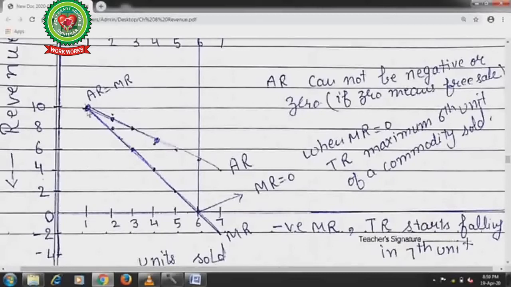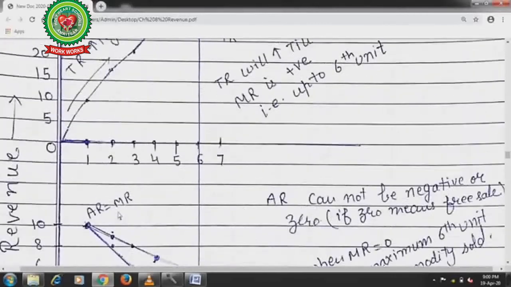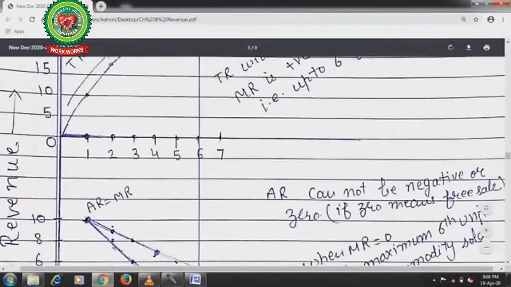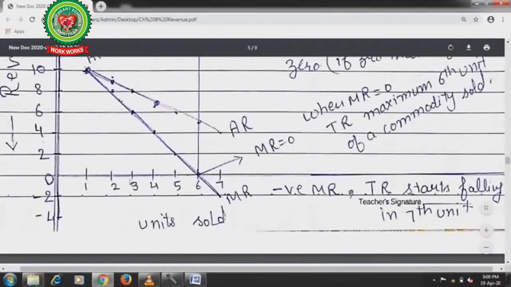In the average revenue, for the second unit, second point, that is 9, so mark the point at 9.